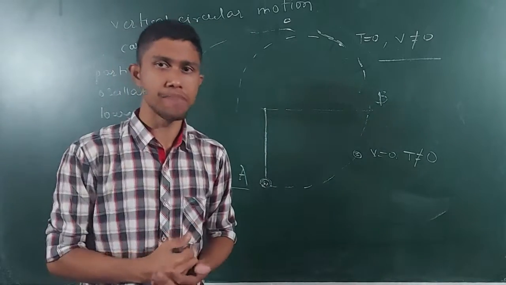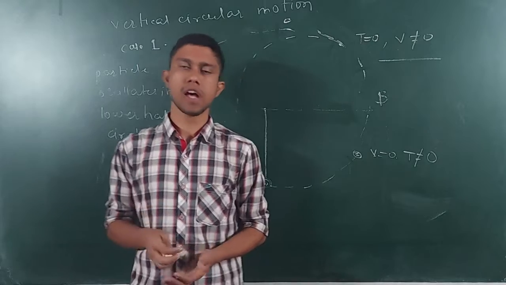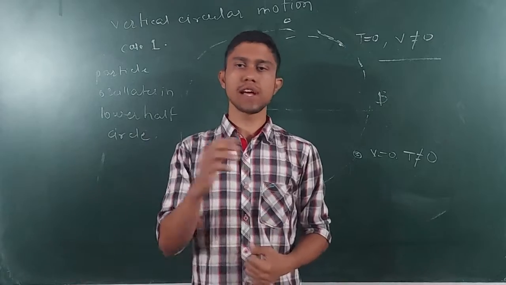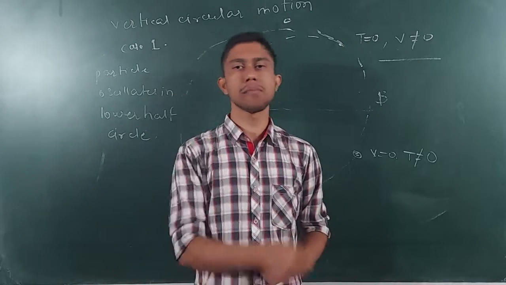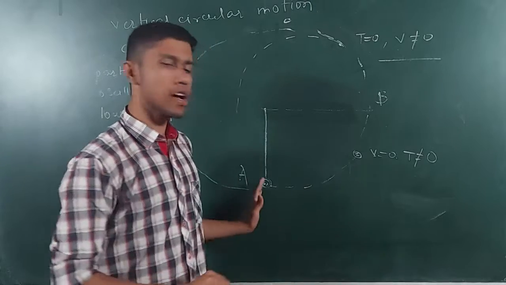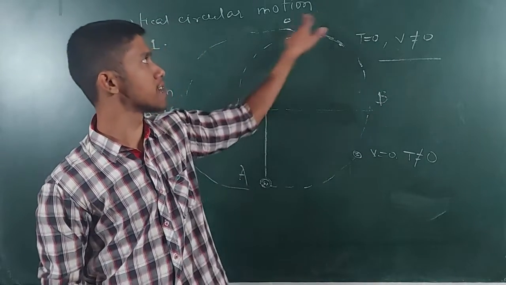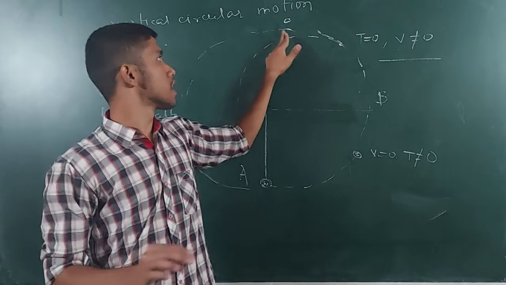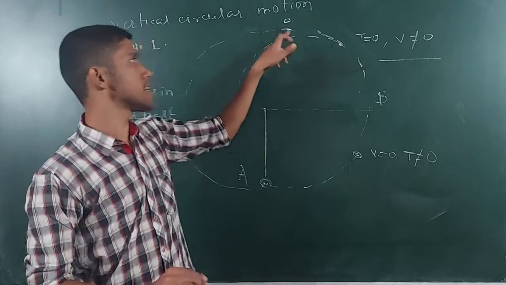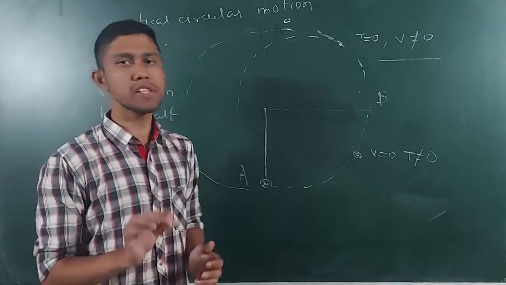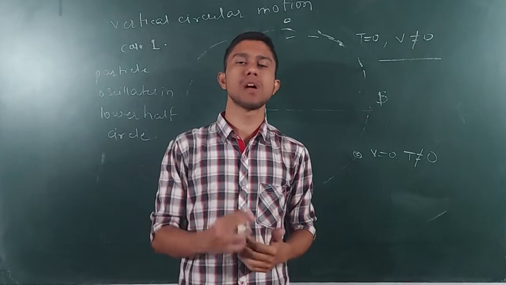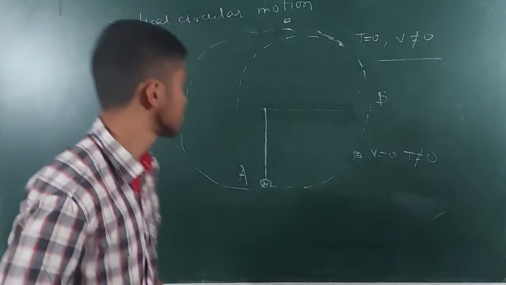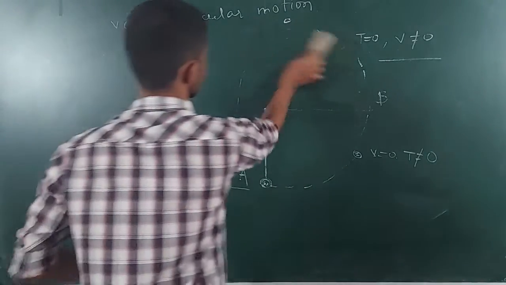What is the third condition? The third condition is the perfect circular motion. Suppose I am rotating the stone with a very high velocity. So you can now understand that the particle is going to perform a complete circular motion. So I give enough velocity such that the particle goes up till here. And if the particle goes up till here, it is already known that the particle will go through this half circle. So the particle will complete the whole circular motion, and this is called a perfect circular motion. So now we will write all the three cases.